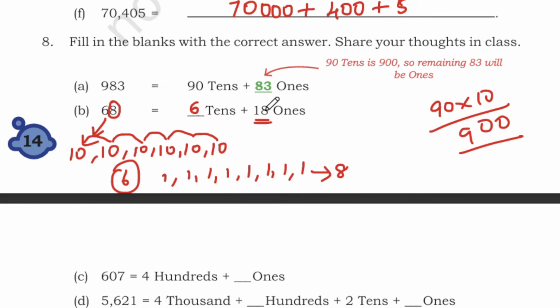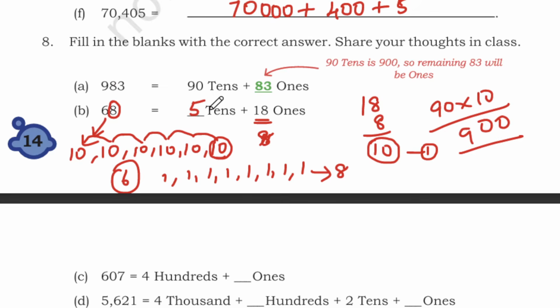So 18 ones has been given. They did not give 8 ones. So what you have to do? You have to find out the number of tens here. So if you minus 8, you will get 10, which is 110. So you have to reduce this 10 from here. So how many tens are remaining? 1, 2, 3, 4, 5. So this is not 6 now. This is 5 tens.